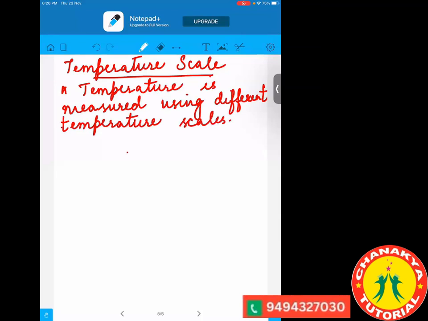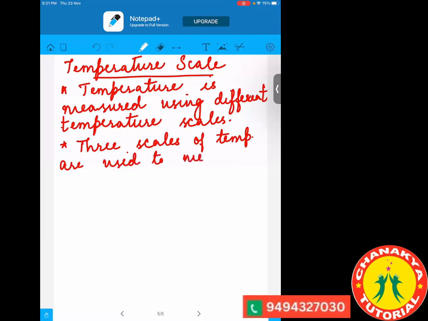Yes, correct. So these are the three different scales for measuring the temperature, and that's the reason they are called temperature scales. Three scales of temperature are used to measure temperature. If we want to measure the temperature, we can use the three different scales.